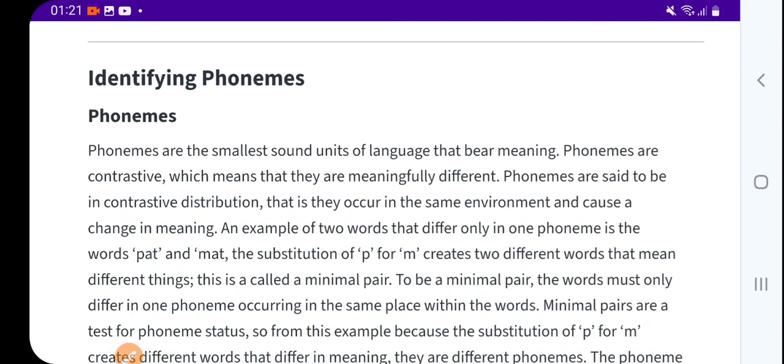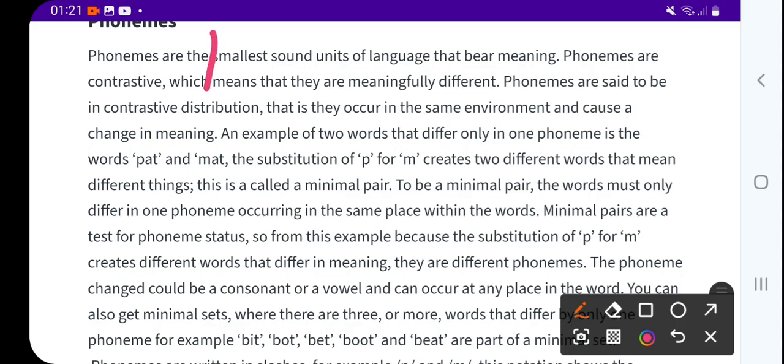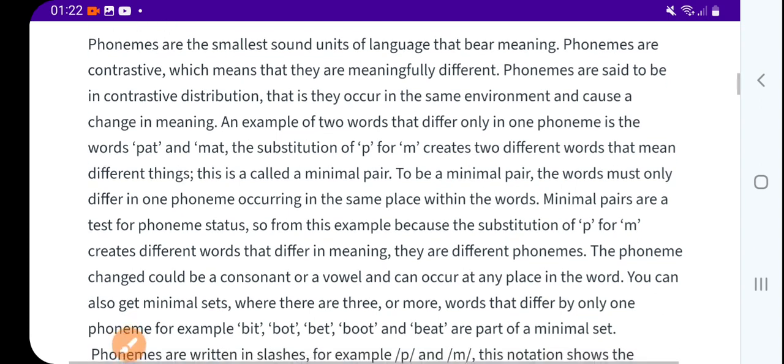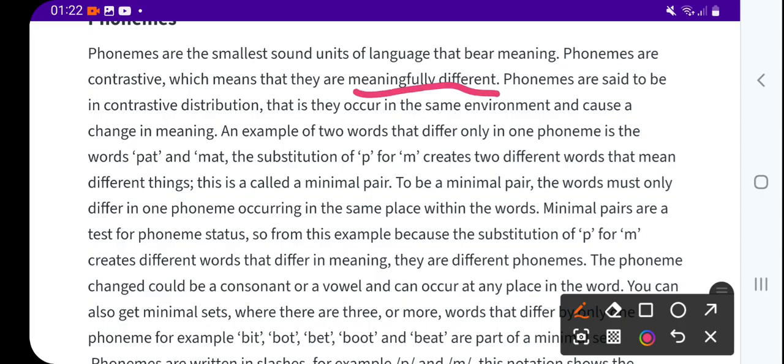Okay, now how to identify phonemes. Phonemes are the smallest sound units of a language, and they bear meaning. Phonemes are constitutive, which means that they are meaningfully different.